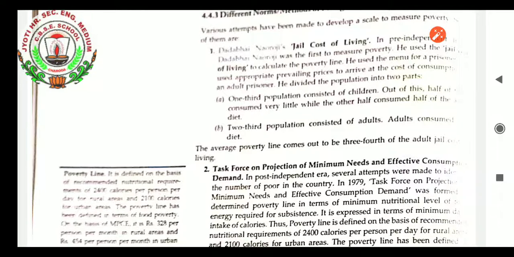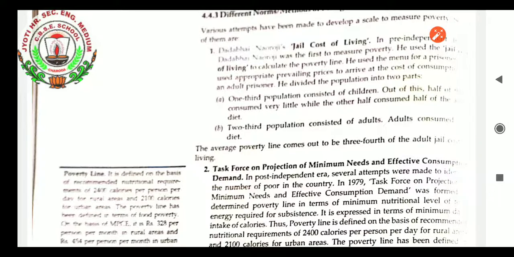Now the next method of deciding the poverty line is the Task Force on Projection of Minimum Needs and Effective Consumption Demand. It is a method in which we decide the poverty line according to calorie intake, students. So let us see what this is. In the post-independence era, several attempts were made to identify the number of poor in the country. In 1979, the Task Force on Projection of Minimum Needs and Effective Consumption Demand was formed. It determined the poverty line in terms of the minimum nutritional level of energy required for subsistence. It is expressed in terms of minimum daily intake of calories.